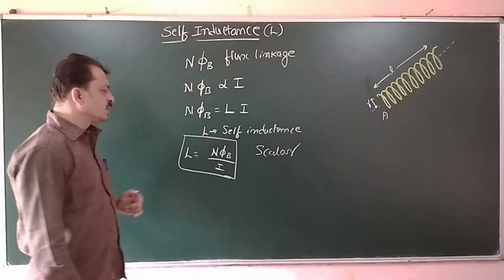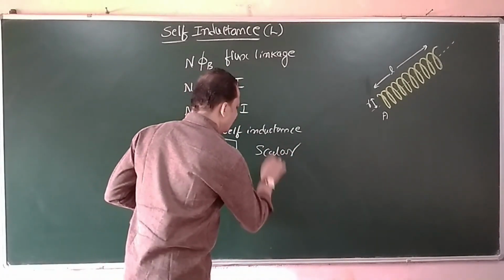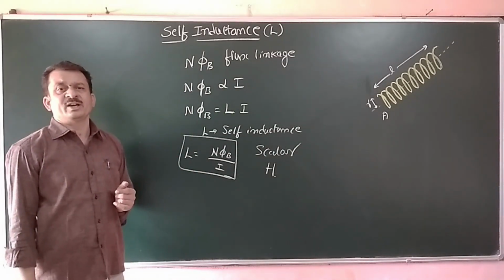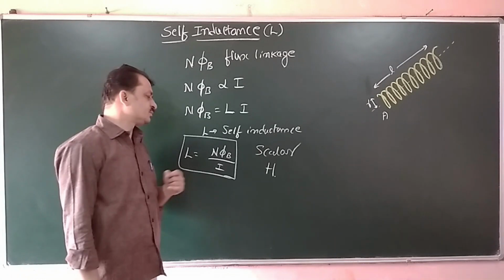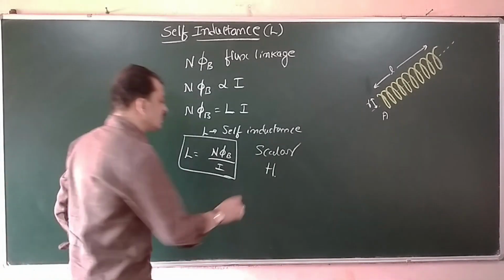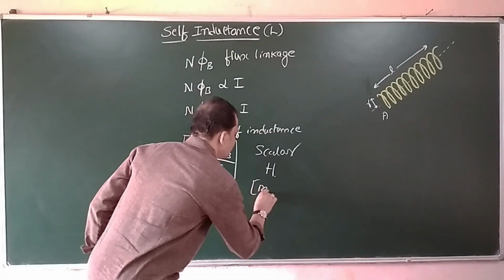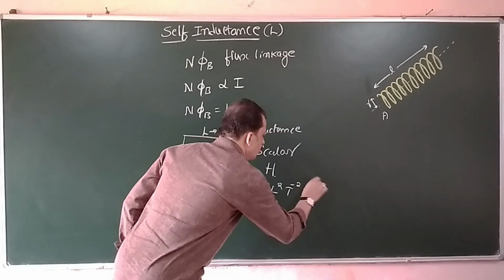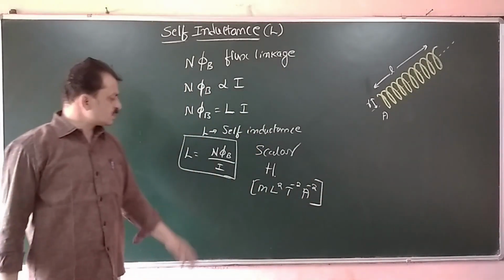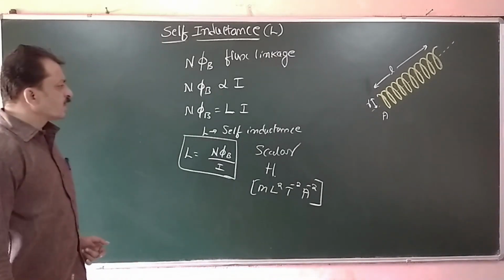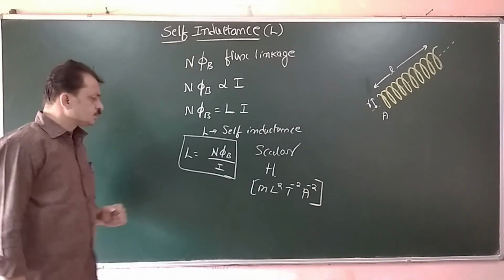Its SI unit is Henry. It is given in the name of Joseph Henry, a USA physicist. And its dimensional formula is the same as that of mutual inductance. That is M L squared T to the power of minus 2 A to the power of minus 2. That is the dimensional formula for self-inductance.